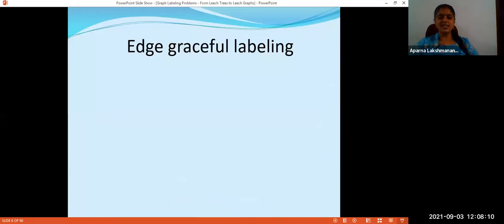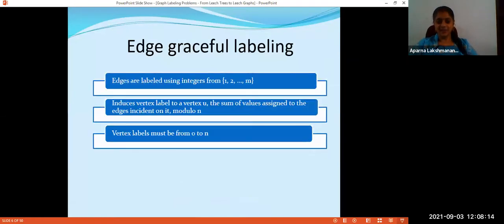The next one is edge graceful labeling. Here we are giving values to edges, so this is basically an edge labeling. The values are to be chosen from the set 1, 2, up to m. Once we have given values to the edges, an induced value is taken by the vertices.